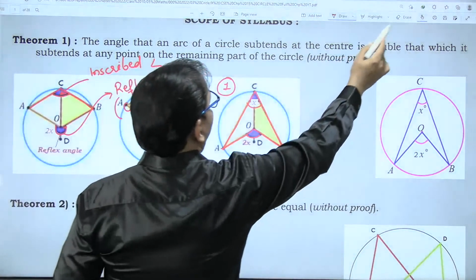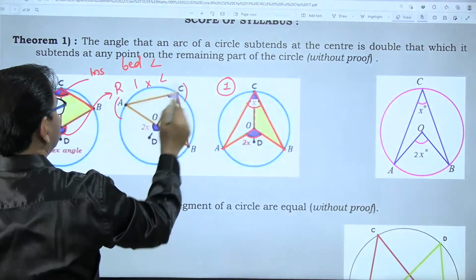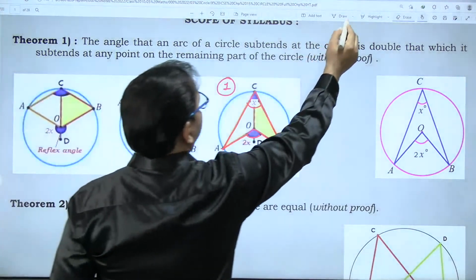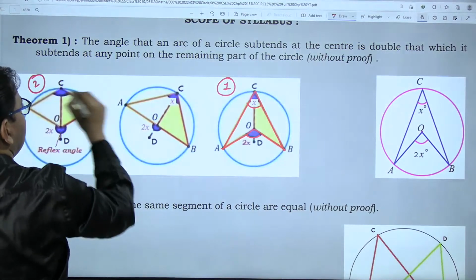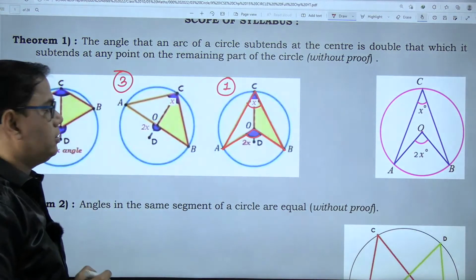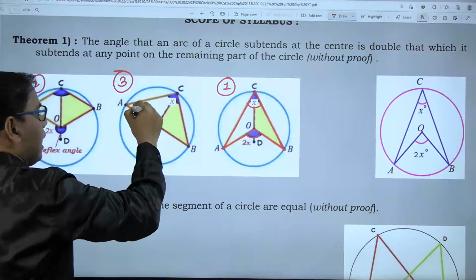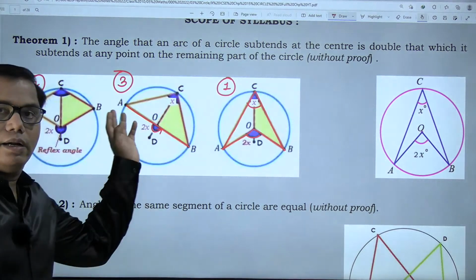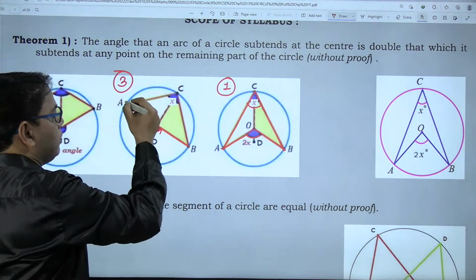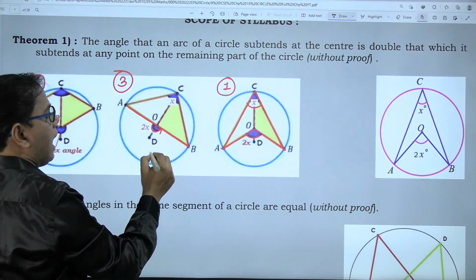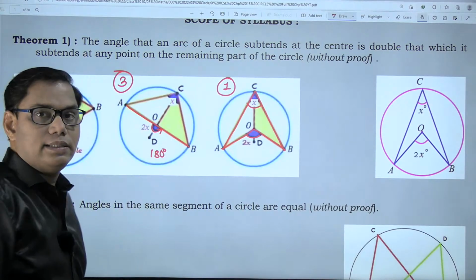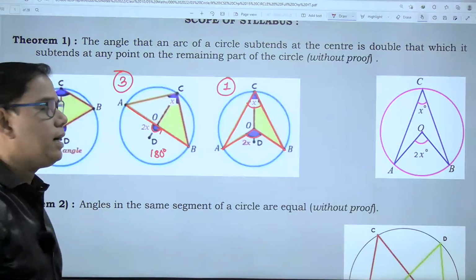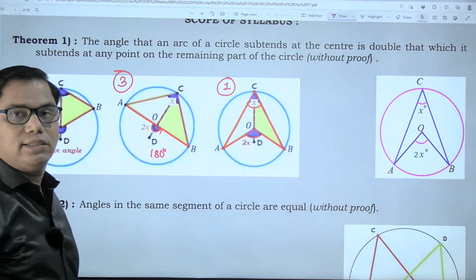One more situation we can have. We already have discussed part 1, and this I'll write as part 2. In this part 3, or case 3, what we see is that the central angle is a straight angle. This angle AOB is exactly equal to 180 degrees, because AB is a diameter of the circle. Let this be the third situation.